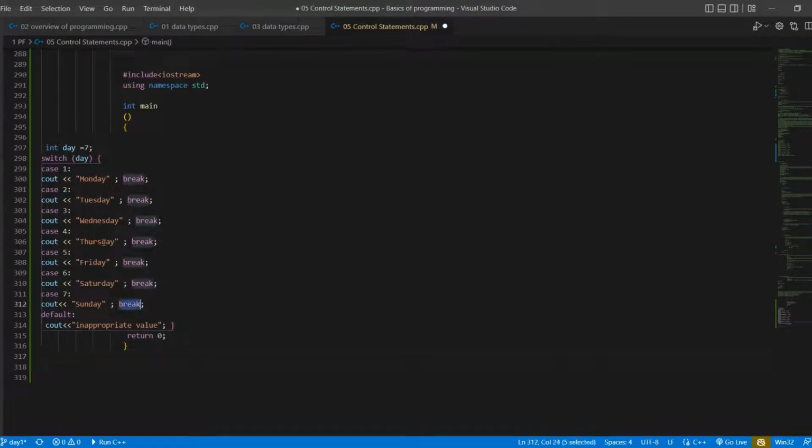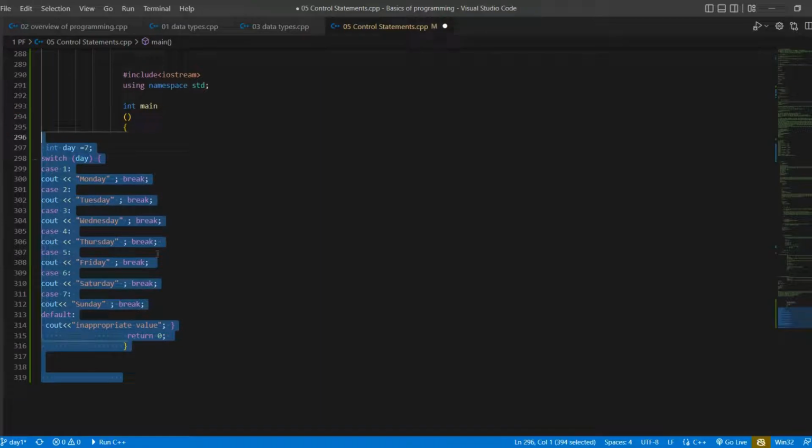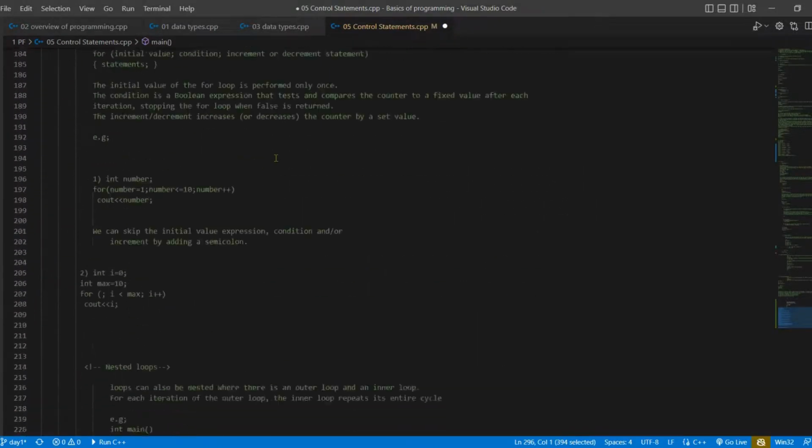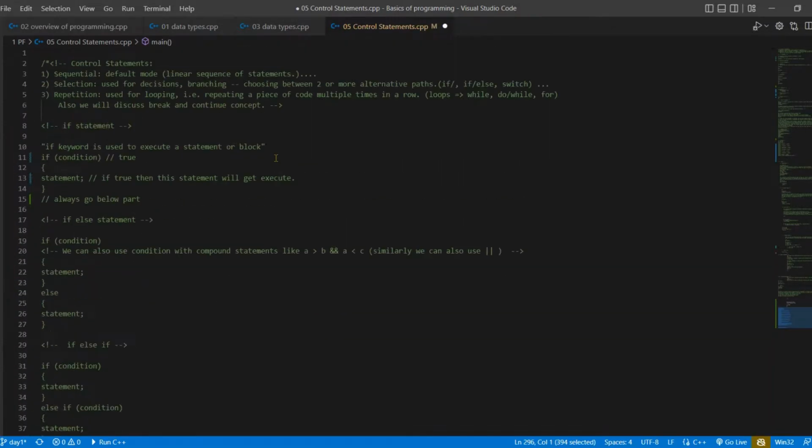If I remove this break, then it will execute this default statement. Okay, so here we have to write break in every statement, so that when it meets the expression, it should break and not execute the remaining statements after the particular case. Okay, so this is all about the switch case. Now we have completed if else, simple if and switch.